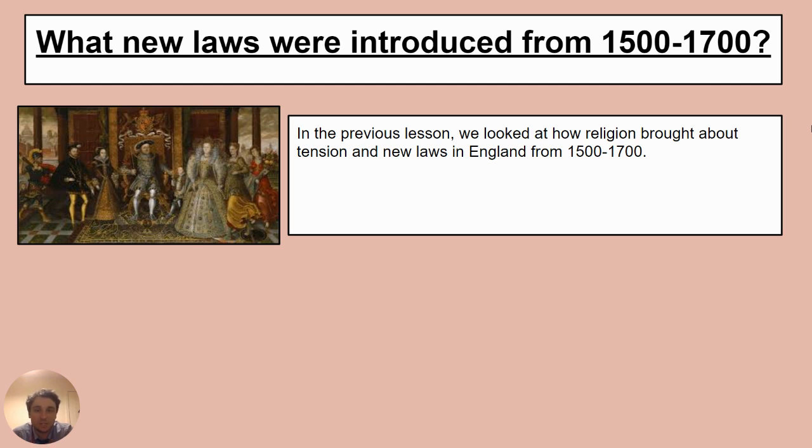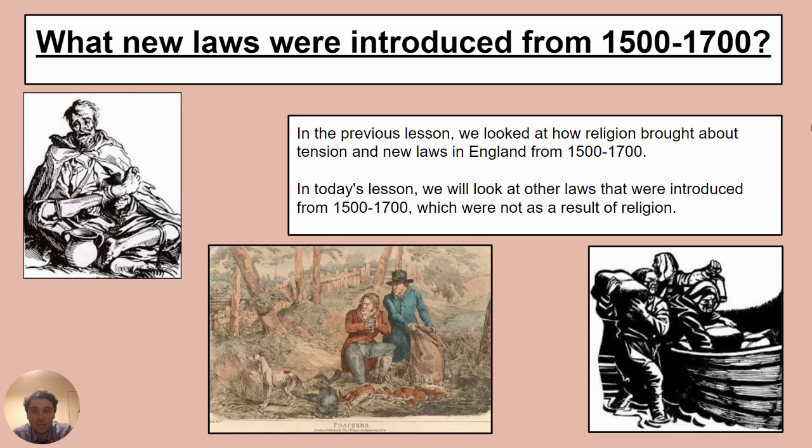So in the previous lesson, we looked at how religion brought about tension and new laws in England from 1500 to 1700. And we looked at the confusion of heresy and treason and the monarchs who were in charge, and the fact that you had the Catholic and the Protestant faith at the time. Now, in today's lesson, we are going to look at other laws that were introduced from 1500 to 1700, which were not really a result of religion, but other circumstances.